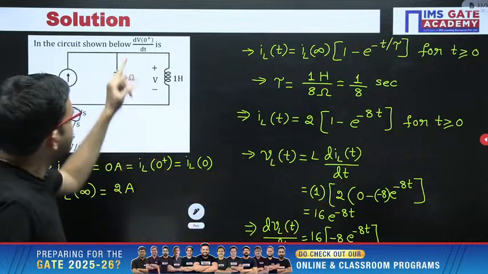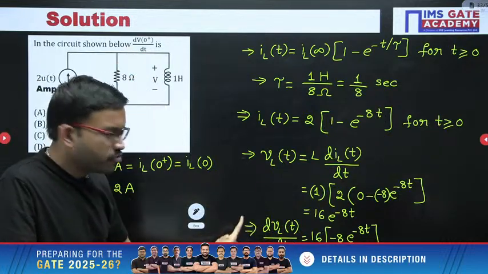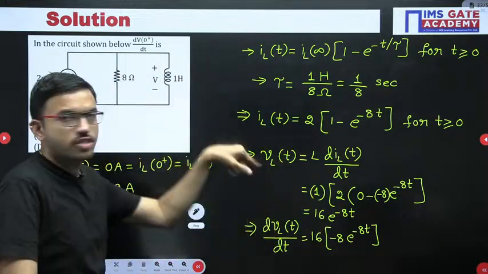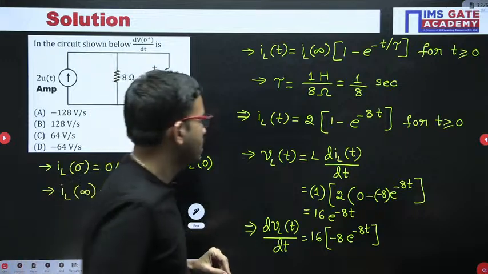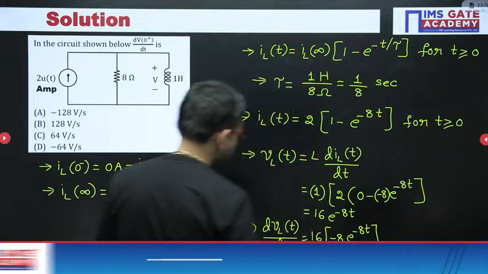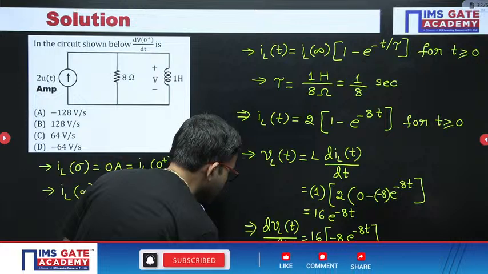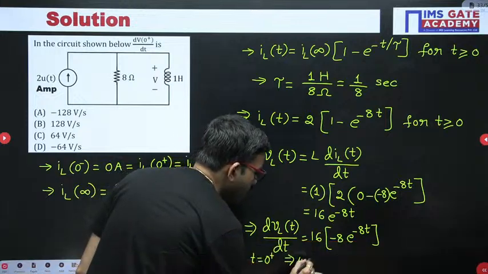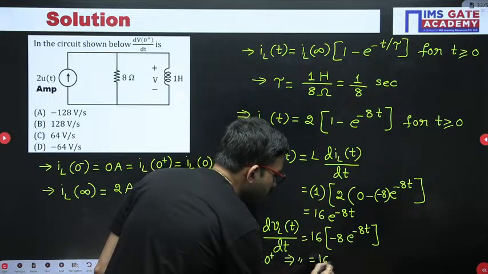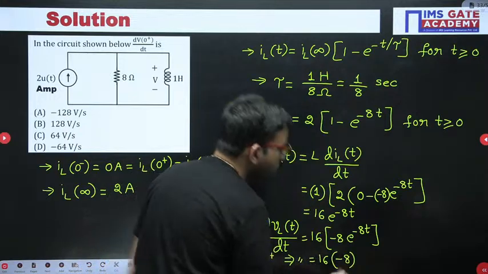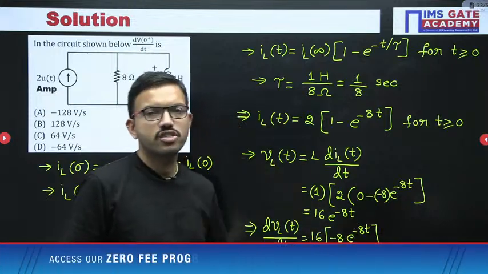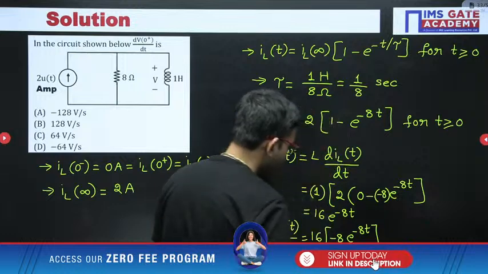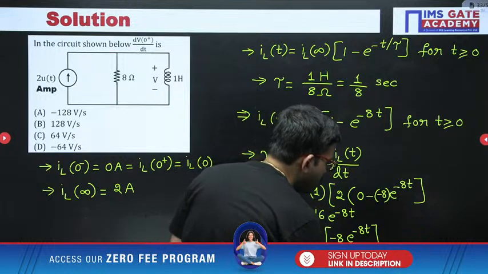But now what are they asking? Whatever derivative we have done, now in this particular equation you can substitute t equal to 0 plus. That is the beauty of the question, right? At t equal to 0 plus, this value is going to be 16 into -8 into e^0, and e^0 is nothing but 1. So 16 into -8, that means here you are getting -128.